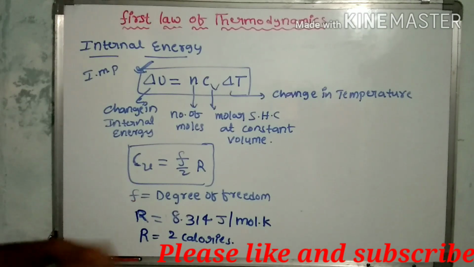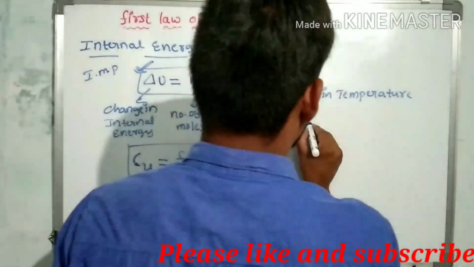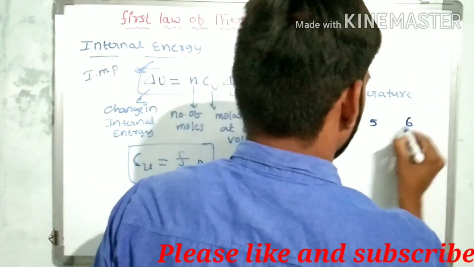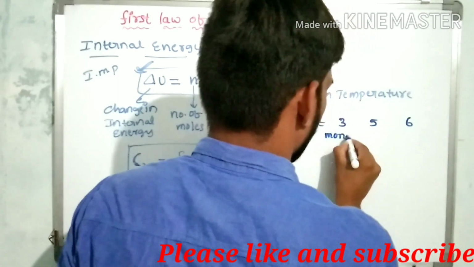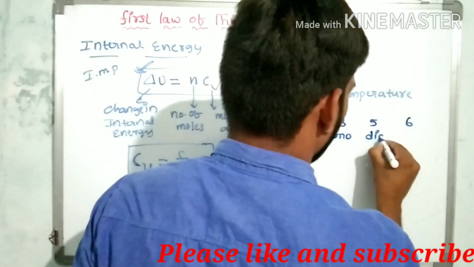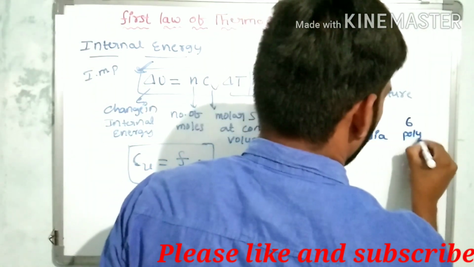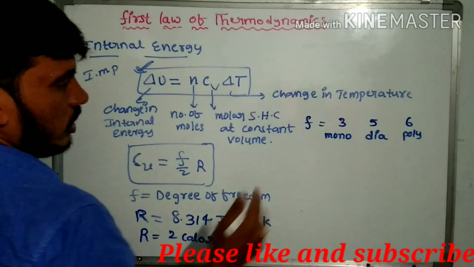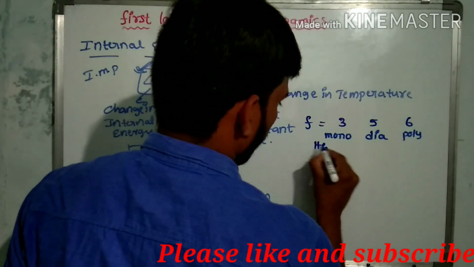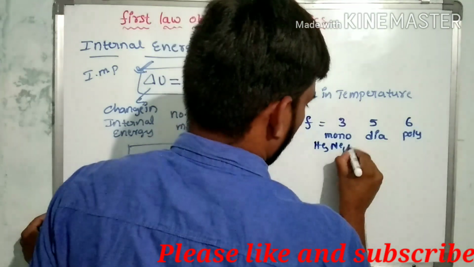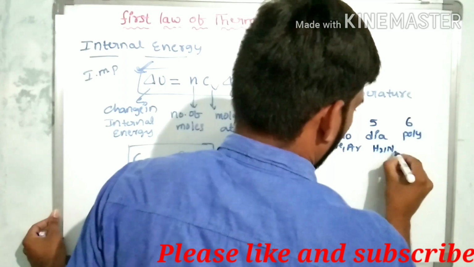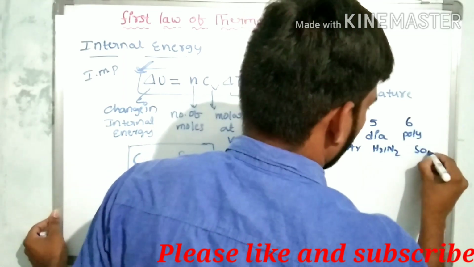Now, in degrees of freedom, F is equal to 3, 5 and 6. These are for monoatomic, diatomic and polyatomic molecules. Monoatomic means helium, neon, argon. Diatomic are H2, N2. Polyatomic are SO3.